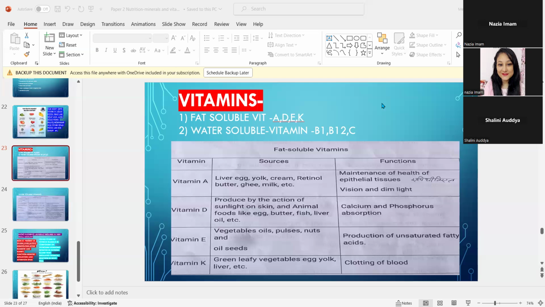So this is vitamins. I have already explained that there are two types of vitamins. We call it vitamins also and vitamins also. Two pronunciations are there: one is American and one is English. So fat soluble vitamins are A, D, E, K, and water soluble vitamins are B1, B12, vitamin C.